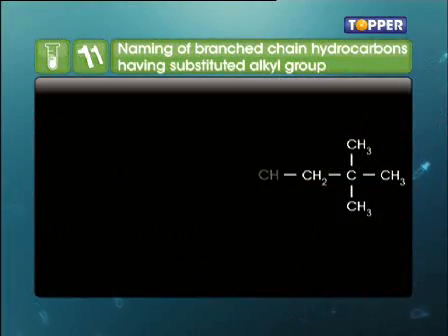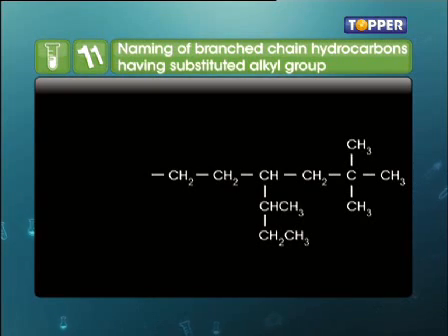Moving on, when the alkyl group is further branched, it is named as a substituted alkyl group. Therefore, the carbon atoms of the branched alkyl groups are numbered separately in such a way that the carbon atom which is directly attached to the parent chain is given number 1. The rest of the rules remain the same.